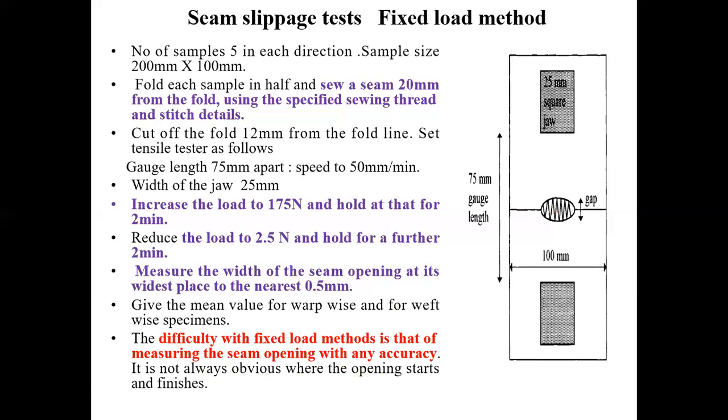But if you consider the fixed seam open method, the degree of accuracy is more, but for each test you need two tests to be carried out. That means that one is time consuming but more accurate, and here it is less accurate but less time is required.